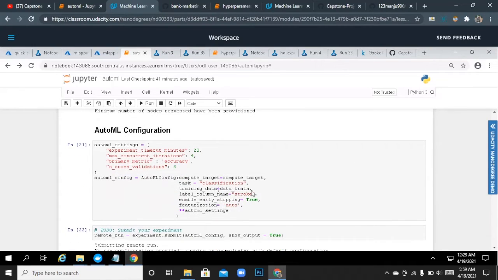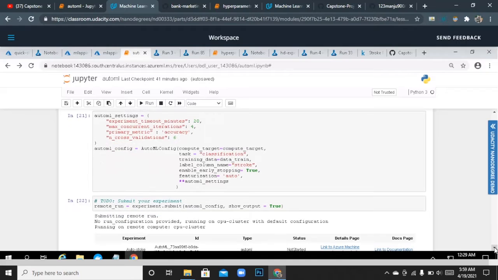The settings which I have given over here are a maximum timeout of 20 minutes and concurrent iterations of 4. The task which I have chosen is binary classification, and my label column is stroke, where we are going to detect whether a person is going to have a stroke or not.